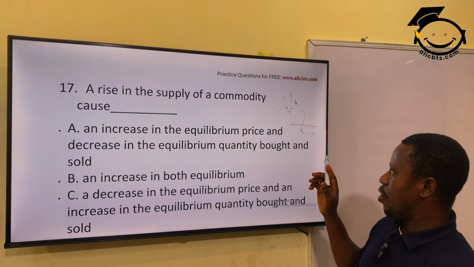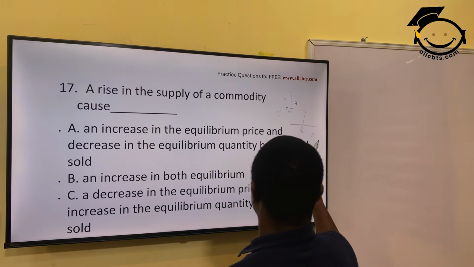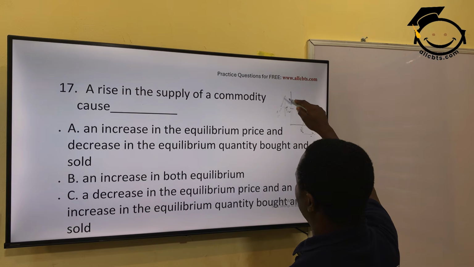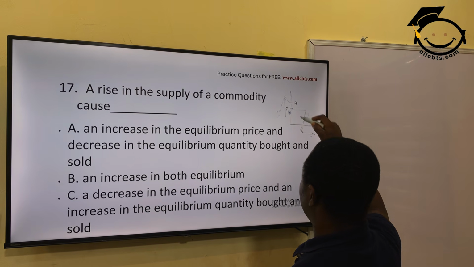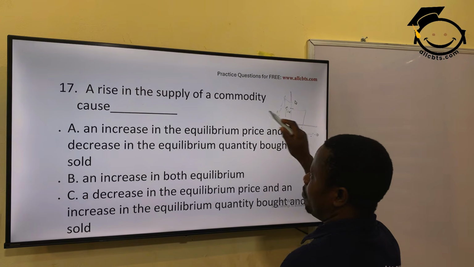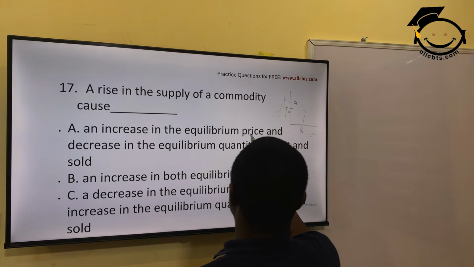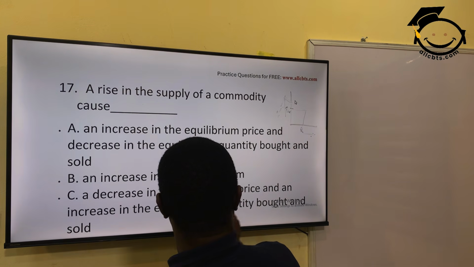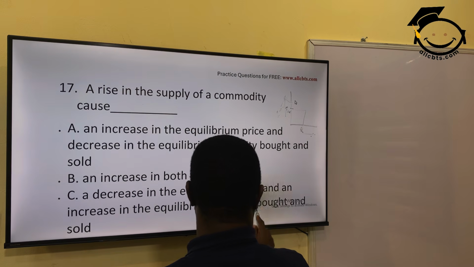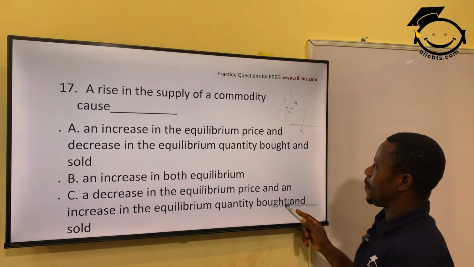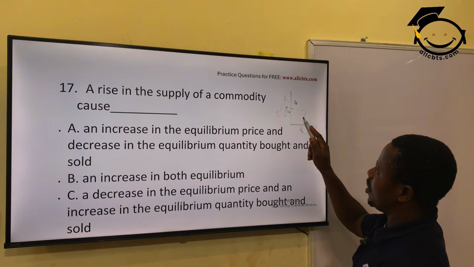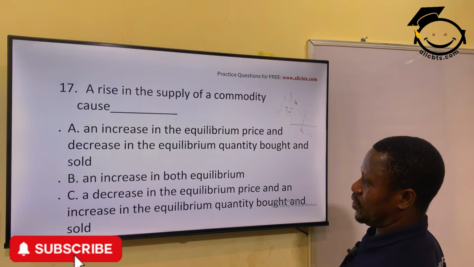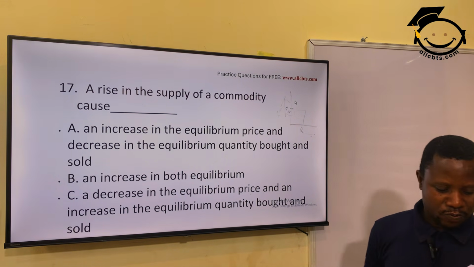Or alternatively, the quantity supplied may increase if the price did not increase, on the condition that all things are equal, ceteris paribus. If the price does not change and the quantity supplied increases, there will be a decrease in equilibrium price and an increase in quantity bought and sold. If the quantity supplied increases, the implication is that there may be a decrease in the equilibrium price, which will lead to what? C. Alright? So C will be the good answer.